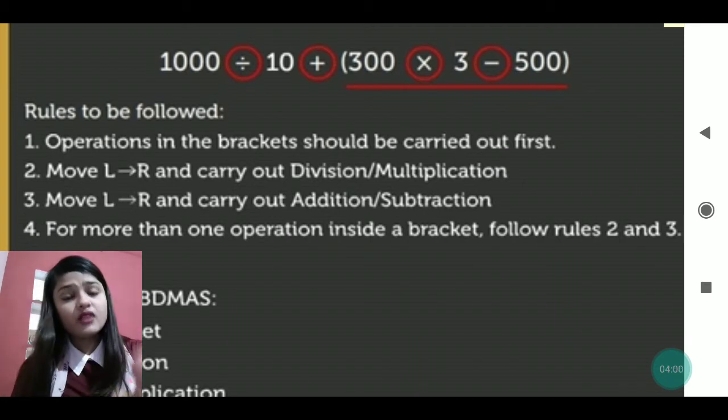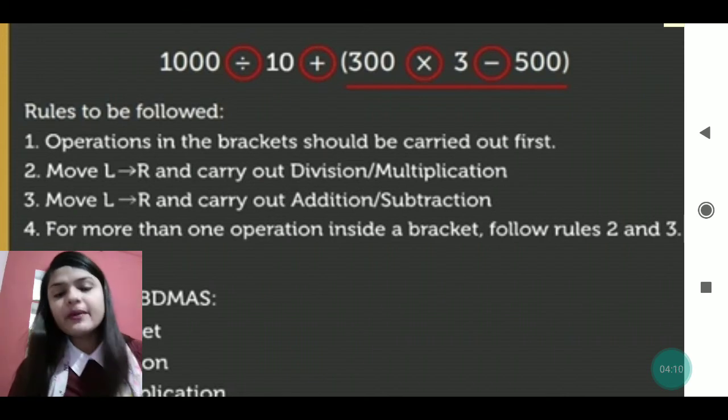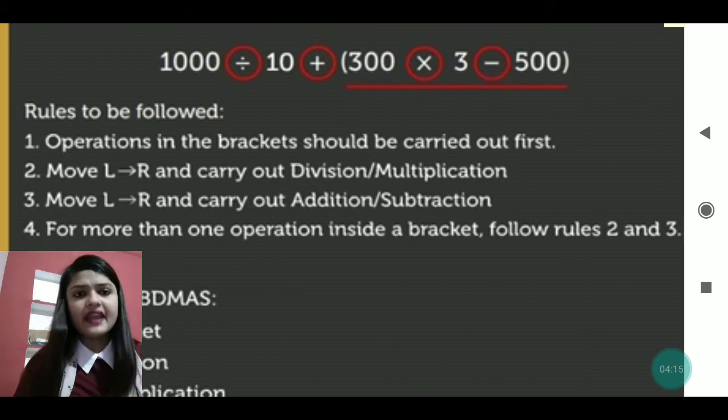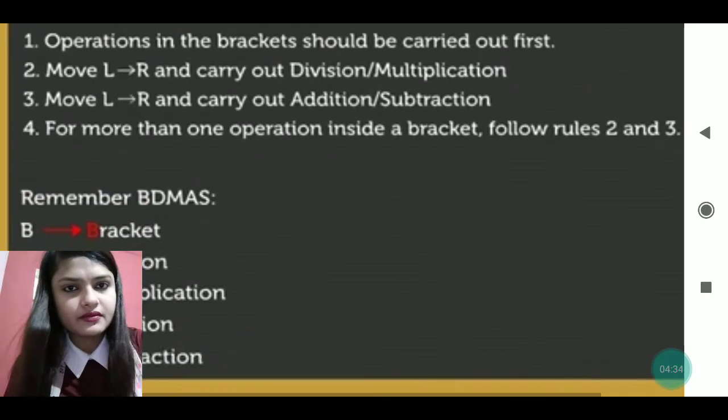After that, move left to right and carry out division and then multiplication. In the same way, again move left to right, carry out the addition and then the subtraction. For more than one operation inside a bracket, follow rules 2 and 3. If more than one operation is inside the bracket, then follow rules 2 and 3, meaning multiplication and division, and addition and subtraction. Now more things are there. Just see.